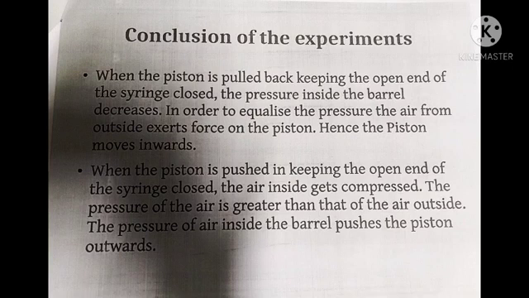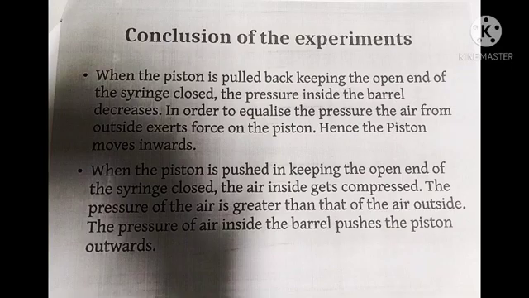Then, when the piston is pushed in, keeping the open end of the syringe closed, the air inside gets compressed. The pressure of the air is greater than that of the air outside. The pressure of air inside the barrel pushes the piston outward. Okay?